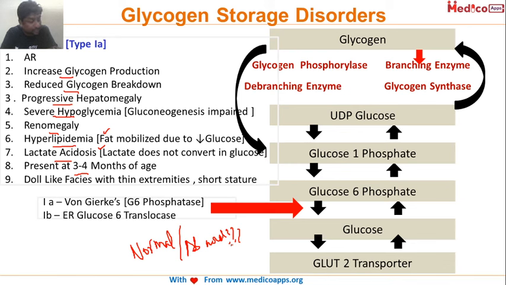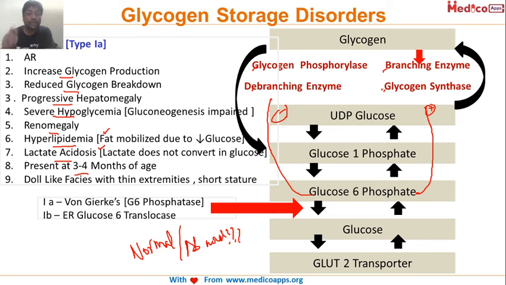Very good. No, it is normal. Remember, glucose 6-phosphate is just activating glycogen synthase and inhibiting glycogen phosphorylase. All the glycogen formation and breakdown enzymes are working normally. So there will be an increased amount of normal glycogen.